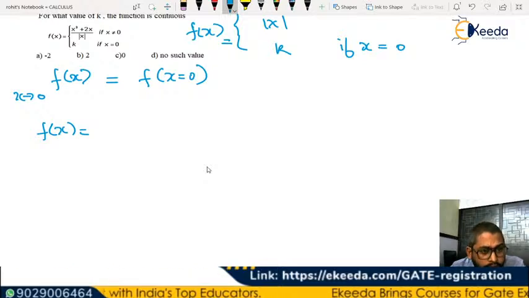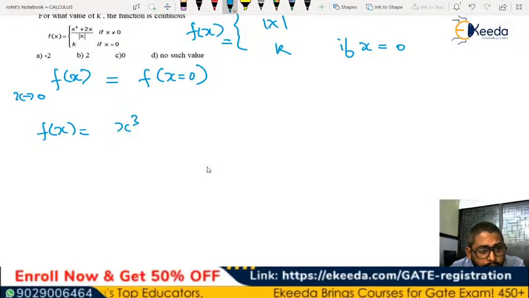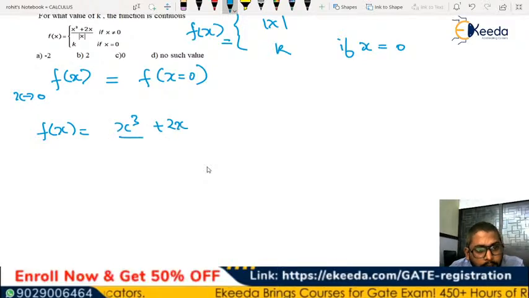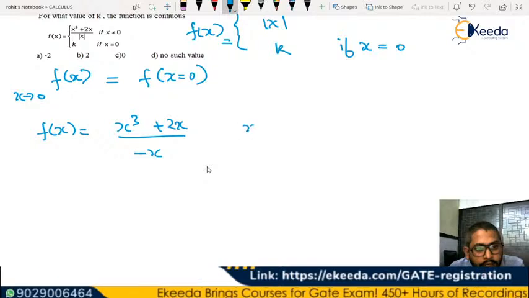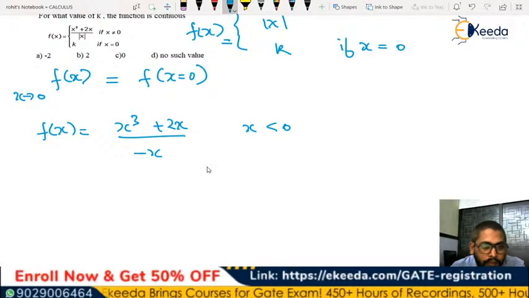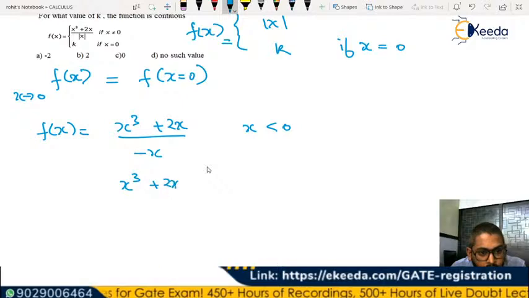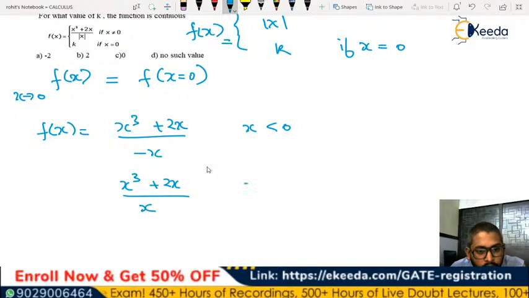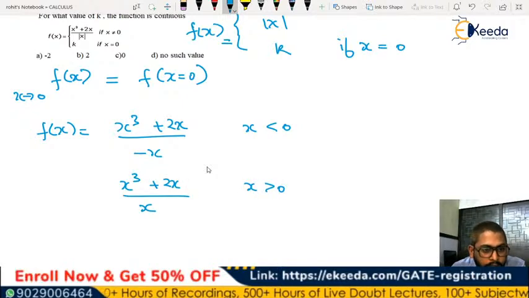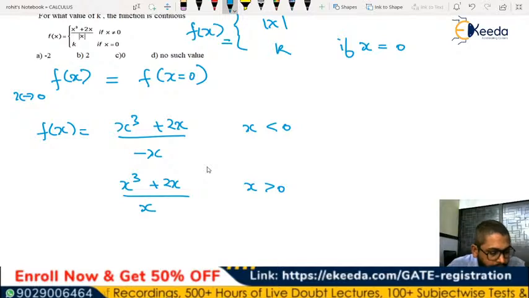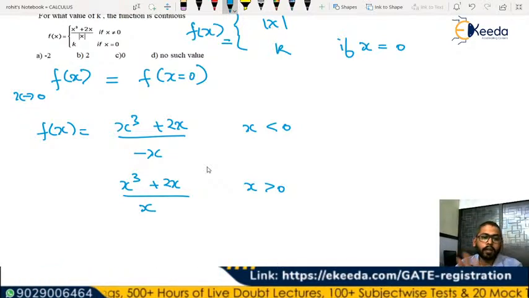Why? Because the expression is going to be x cube plus 2x divided by minus x for x less than 0, and you can write it x cube plus 2x by x for x greater than 0. Correctly said? Yes, D is the answer. Kalyan, D is the answer.